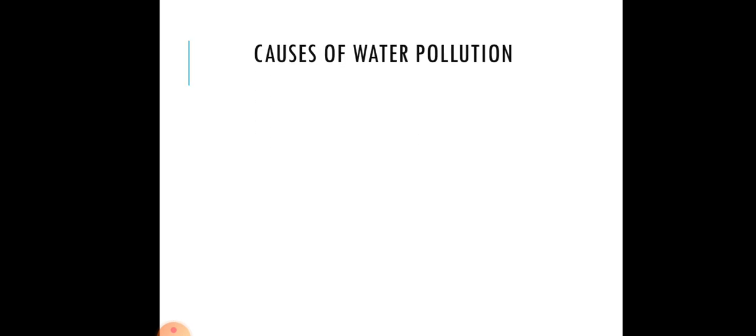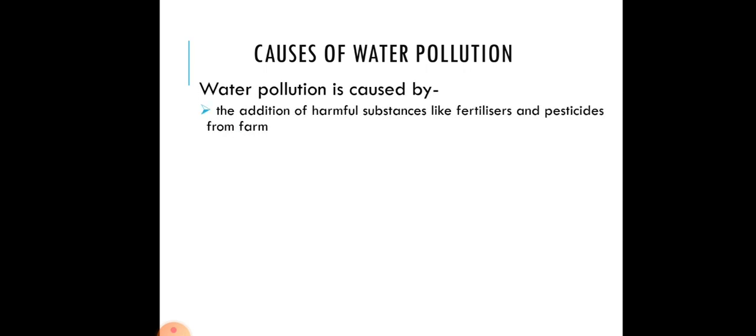Now, causes of water pollution. What causes water pollution? Water pollution is caused by the addition of harmful substances like fertilizers and pesticides from farms. When fertilizers or pesticides are washed out from crop fields, they go to rivers and lakes and cause water pollution.